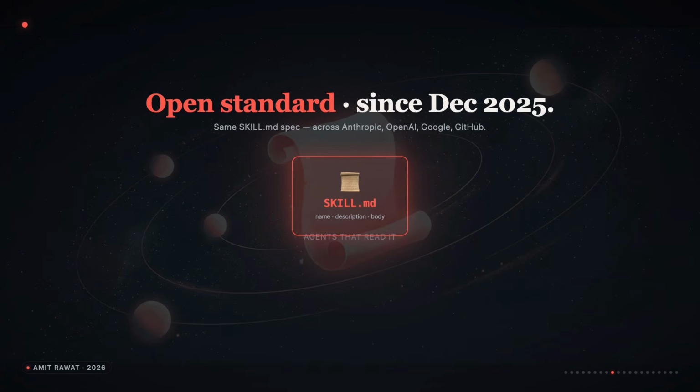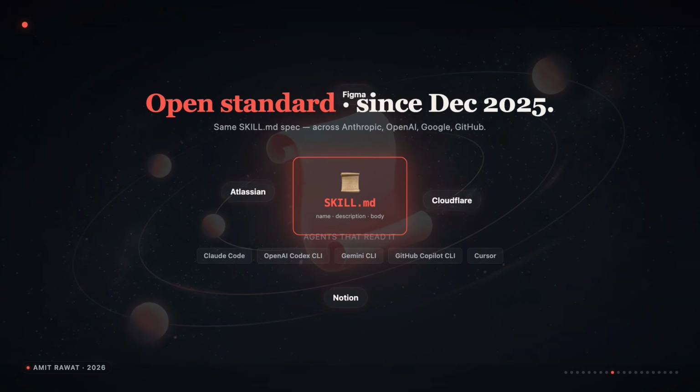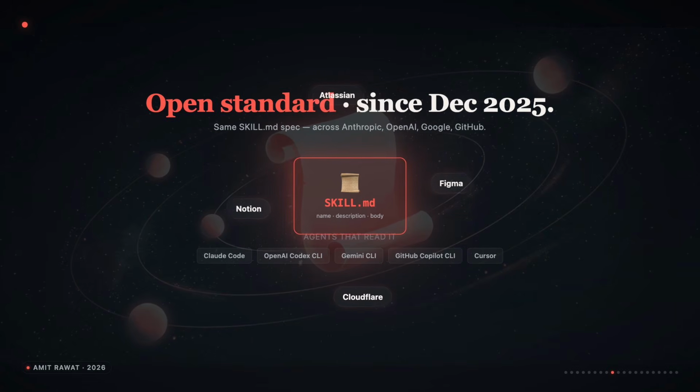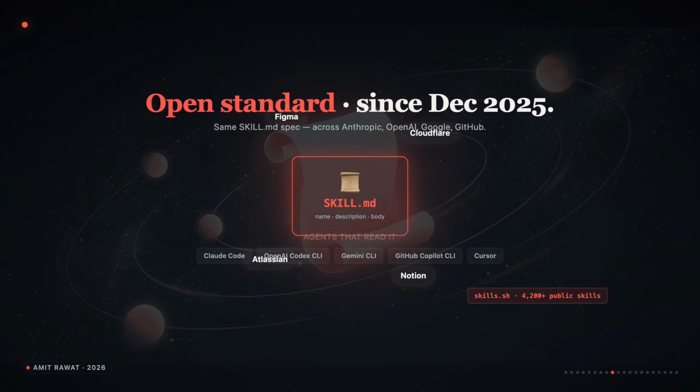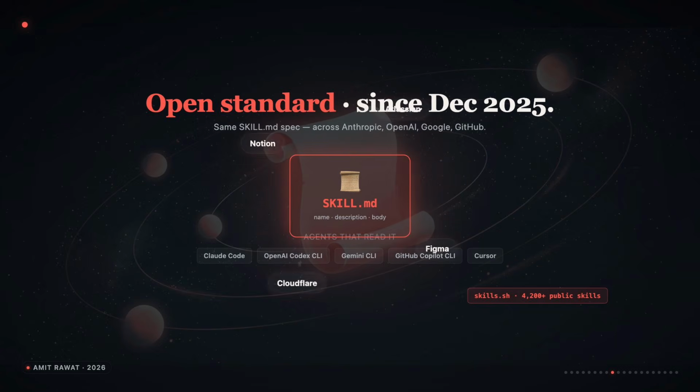Anthropic launched Skills in October last year. 2 months later, they made it an open standard. The first partners to ship Skills with their tools were Atlassian, Figma, Cloudflare, and Notion. Since then, OpenAI's Codex CLI reads the same skill format. So does Google. So does GitHub Copilot. There is now a public registry called skills.sh with over 4,000 of them. The shape of a skill, name, description, body has become the cross-vendor convention for teaching agents how to do specific things.